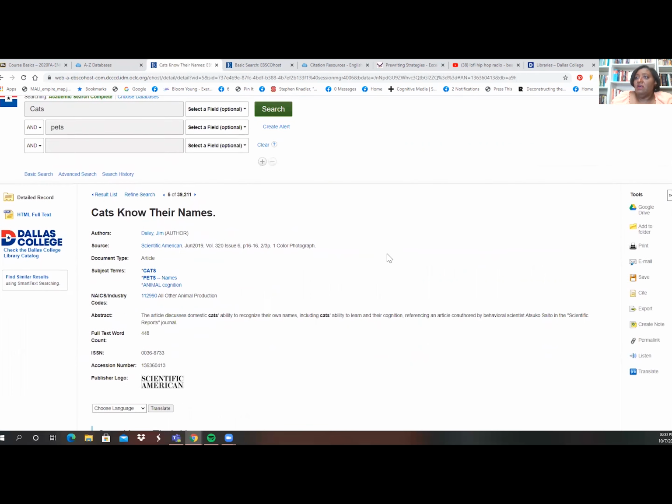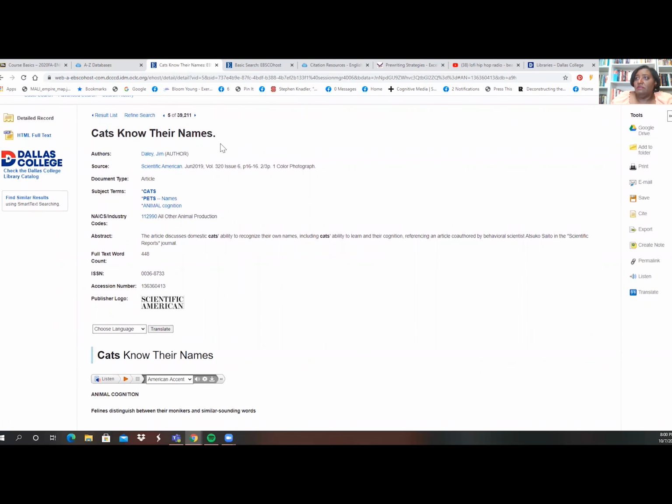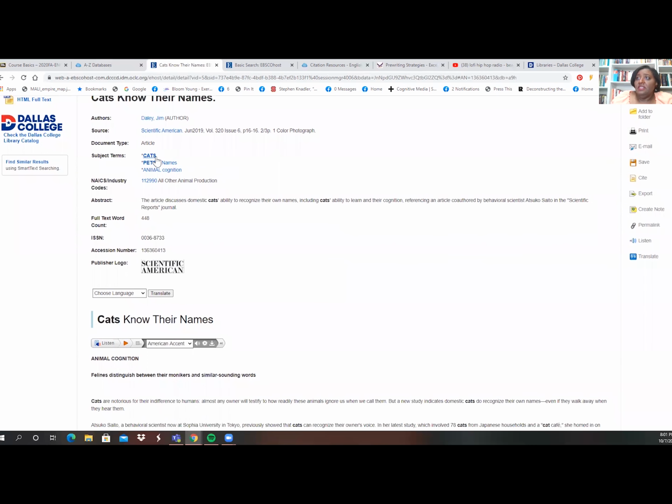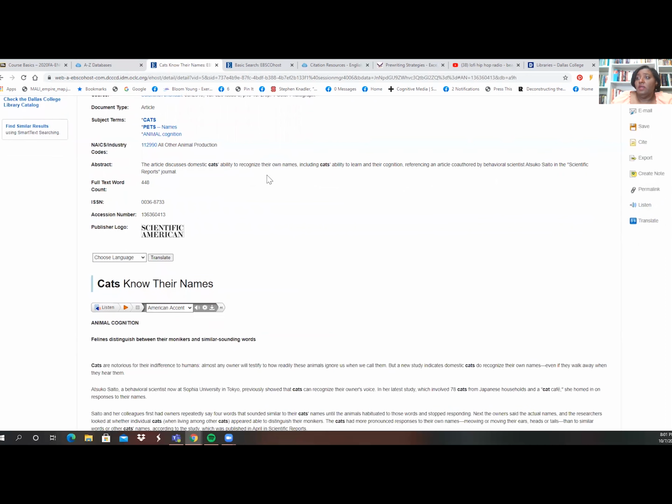Okay, so now I've got the article, Cats Know Their Names. The article is by Jim Daly. It was in Scientific American. This is the information about the volume number and issue number of the magazine. These are the subject terms. These are the keywords that this article can be found under. That means if I want to search for another topic that's related to that, I can click on this and get a whole list of articles that are just about animal cognition, for example. Okay.